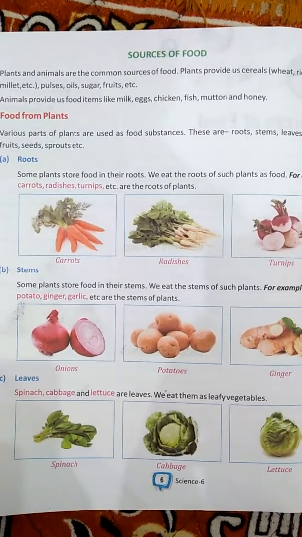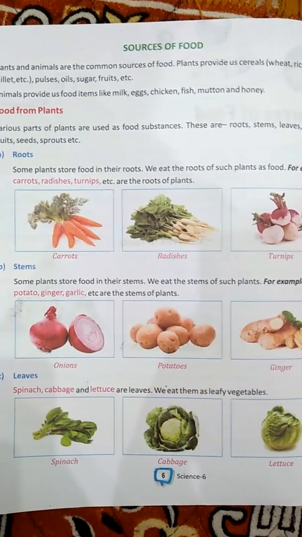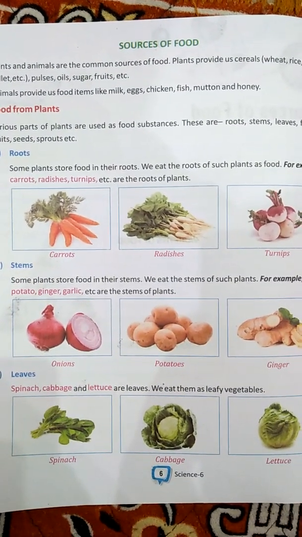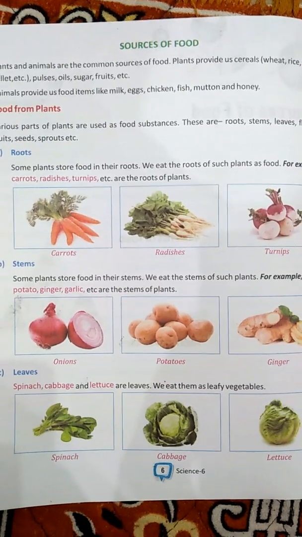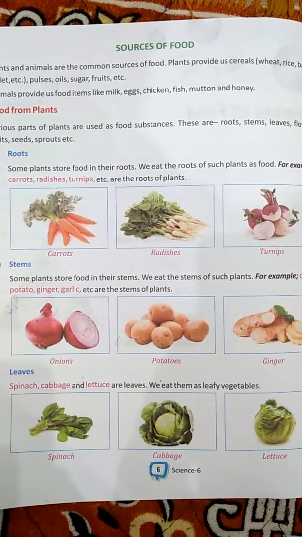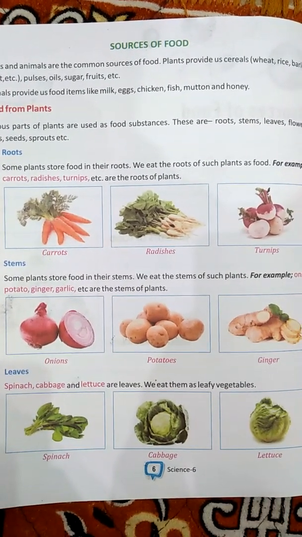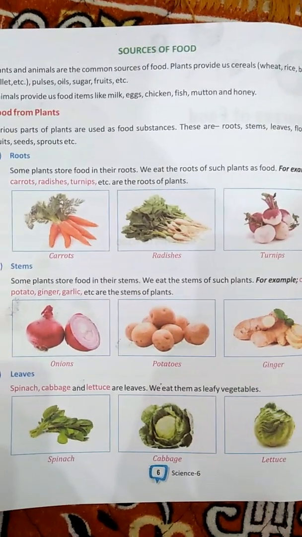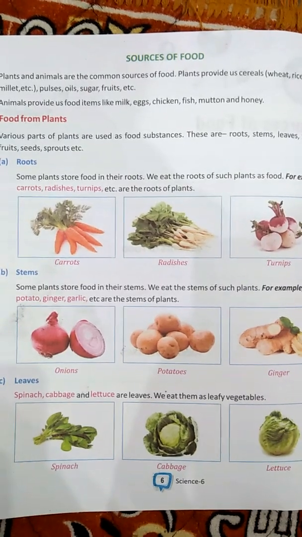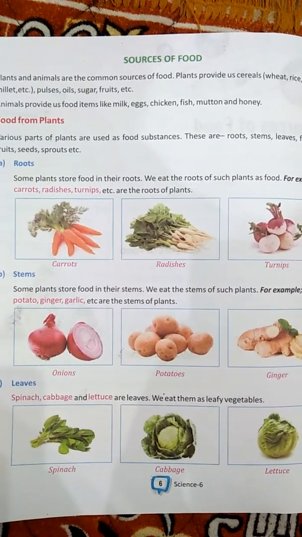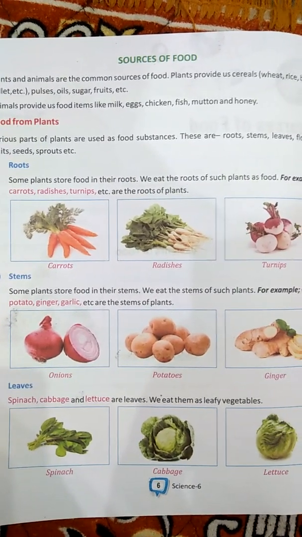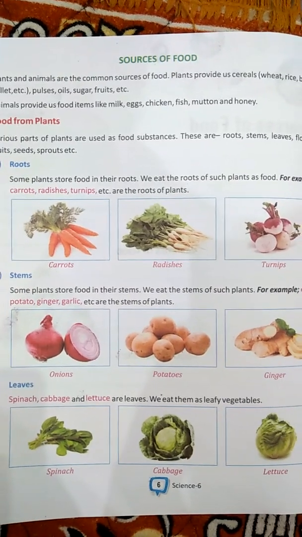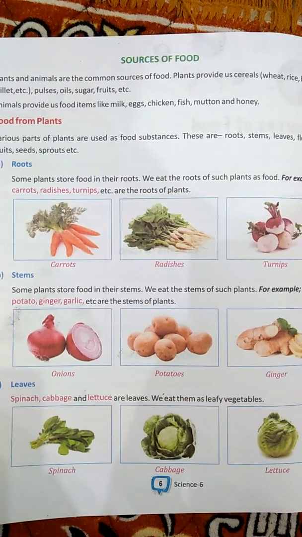We also eat the stem of some plants like potato, ginger, garlic, etc. Some plants store food in their stem, like potatoes, garlic, ginger, etc. And some plants store food in their leaves, and we also eat the leaves of these plants directly, like spinach, cabbage, and lettuce.